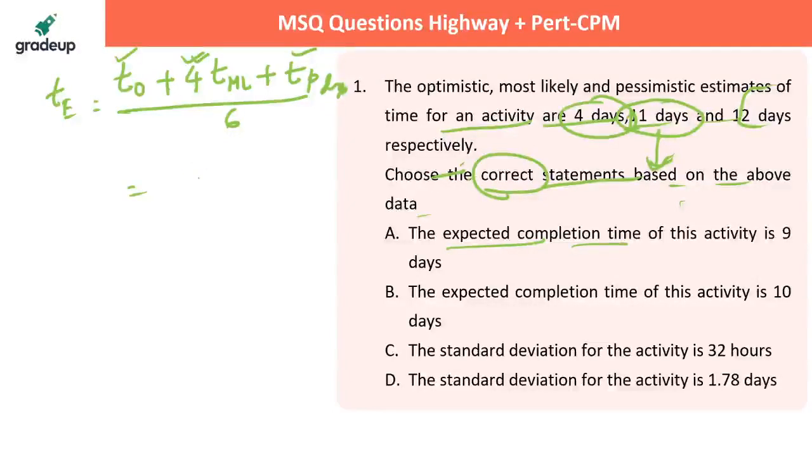So over here, what is that? 4 plus 4 into 11 plus 12 upon 6.